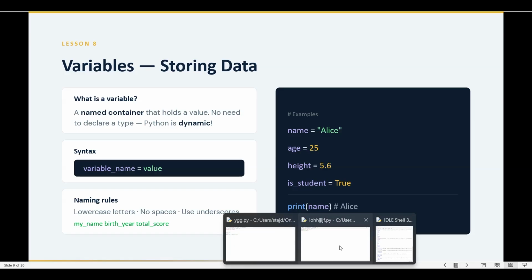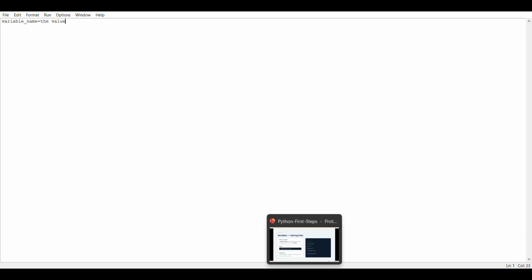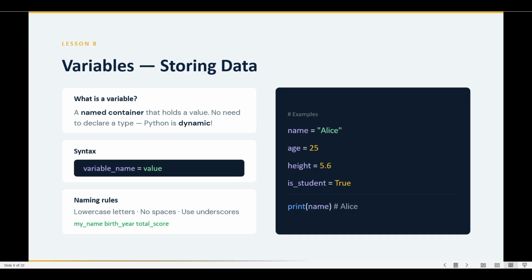Here I'll show you the syntax. It's like this: variable name equal to the value. This is the syntax of declaring a variable. We'll see some examples of that also. Variables have a naming rule.